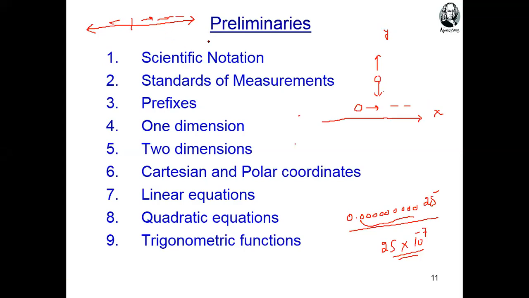Now two dimension. When you are moving, for example, on a circular path, we call this two-dimensional, or we have the x-y plane, x-axis and y-axis. For example, you are moving in between the x-axis and y-axis, like projectile motion. Projectile motion is actually two-dimensional motion.